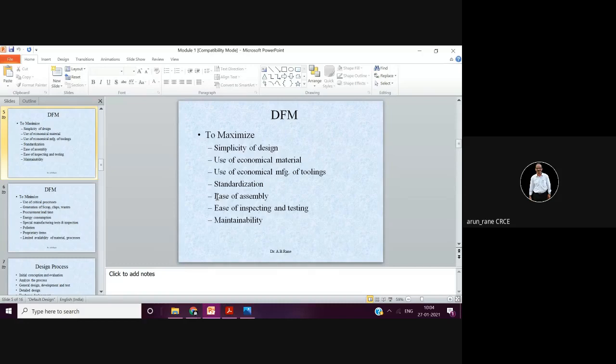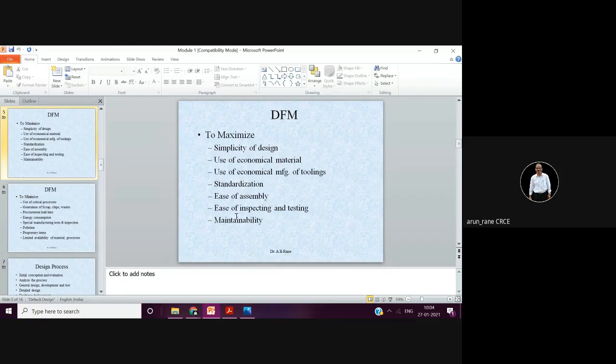Not only nuts, bolts, oil seals, O-rings, bearings, snap rings, circlips, there are a lot of hardwares, and not only hardware but even other material. Suppose you are making a vehicle, the frames, or if you are making a machine, the structure, you have to see what standard sheets are available. You have to see that the wastage is not much. So accordingly you have to design.